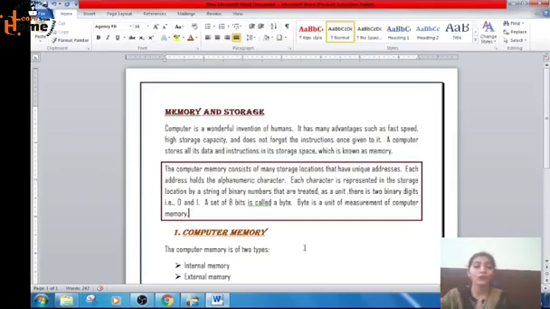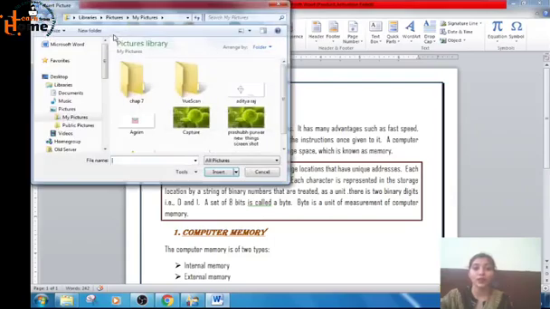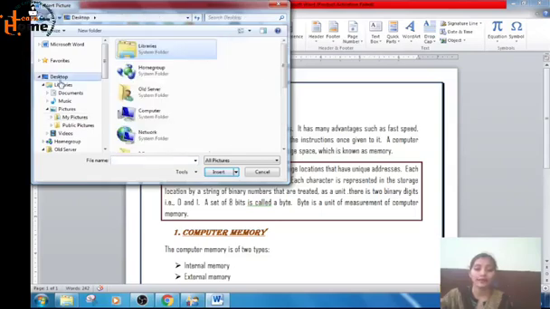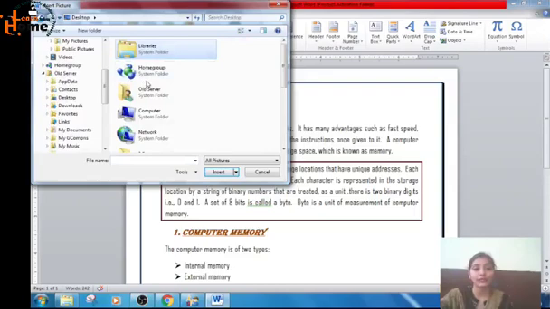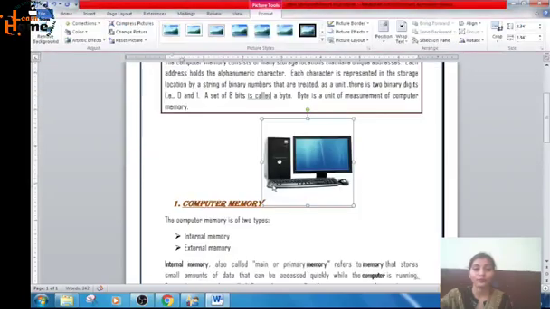Okay, if you want to insert a picture, how will you insert a picture in your text? First of all, you will click the Insert tab, and here is the option to insert the picture. When you click on this, it will ask you from where your picture is and from where you want to select it. I have saved the picture on the desktop, so I will select desktop, and here is my picture. Okay, so here it has been inserted.